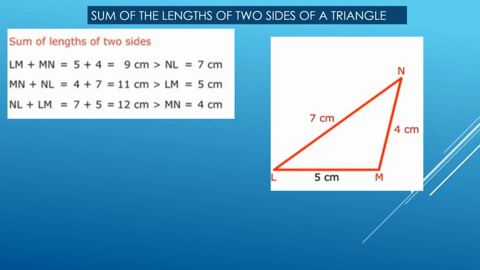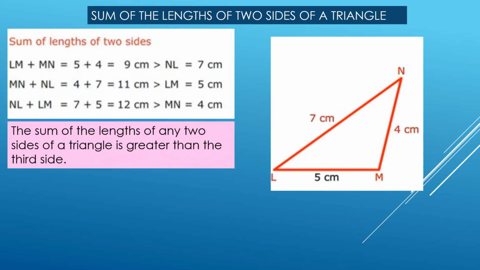Yes. Then the third combination, 7 and 5 are the other two sides. That is 7 plus 5 is equal to 12 centimeter. 12 centimeter is greater than the third side, 4 centimeter. Thus, we have seen that the sum of the lengths of any two sides of a triangle is greater than the third side.